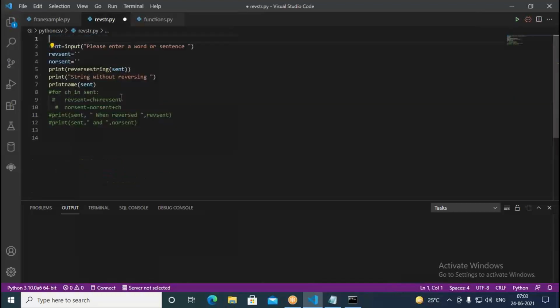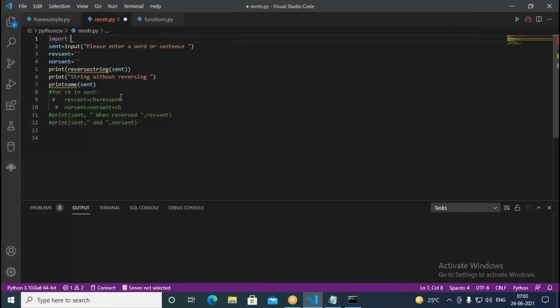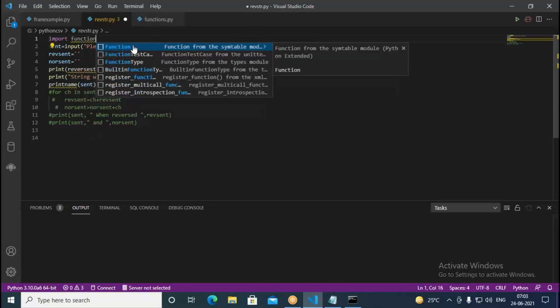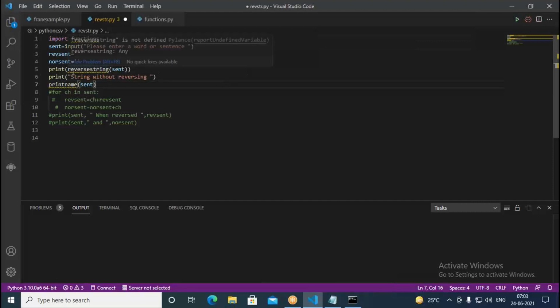In revstr.py, instead of defining anything here, I now remove it from here. On the top, I can write import. What is the name of the file? The file name is functions. Okay, import functions I write here. Then I use functions dot reverse string. Like this I can use. Here also, I use functions dot print name.